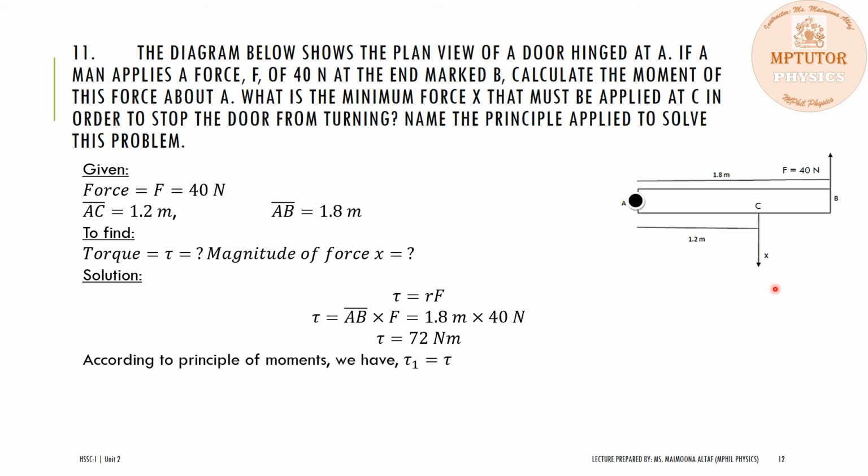So torque 1 must be equal to the torque produced due to the force F, while torque 1 will be equal to the moment arm AC times the force X, which equals the torque tau. By substituting the values of the moment arm, we can find the force X which was required to stop the door from turning, and it comes out to be 60 Newton.